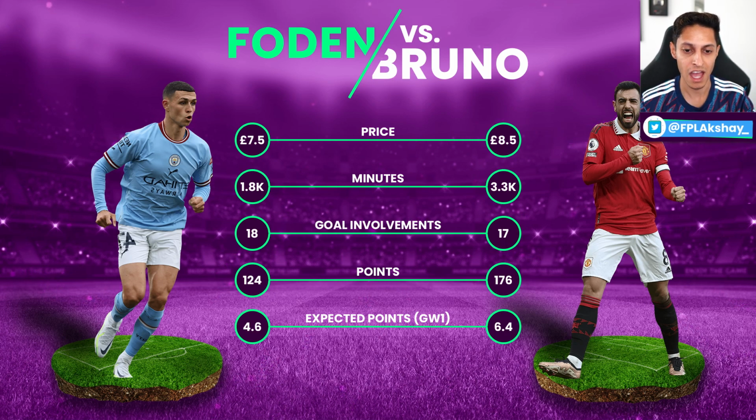3,300 minutes. And his goal involvements was actually higher in more than half less time played, if that makes sense. That should make sense. So he got 18 goal involvements and Bruno got 17. He obviously did score way less points than Bruno, but that is because he played, like I said, 56% less minutes than Bruno, so he didn't get the minutes points and he didn't get the clean sheet points for midfielders, sorry. And then I've talked about his expected points already.